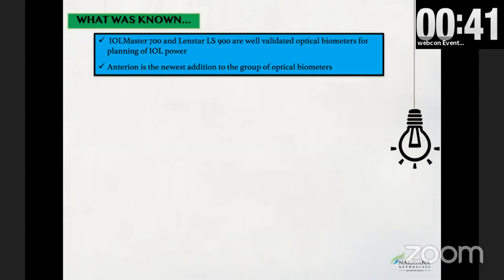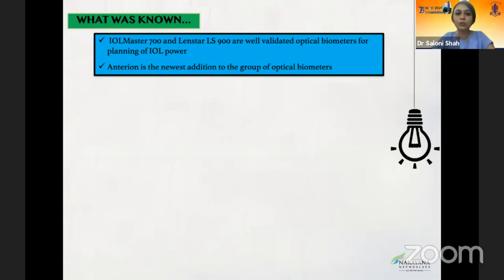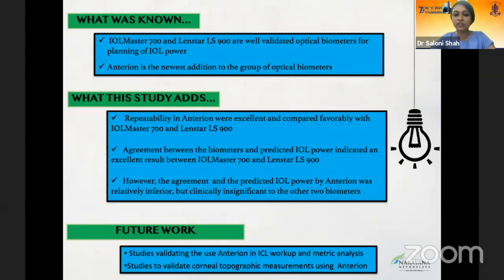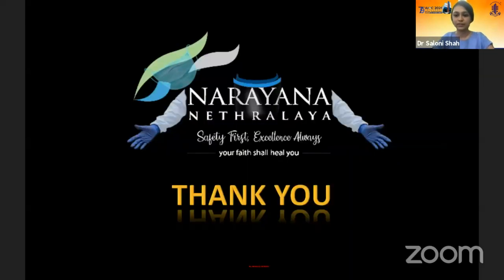IOLMaster 700 and Lenstar 900 are the optical biometers which are already present, and Anterion is a new addition. Thus, repeatability of Anterion was excellent and compared favorably with IOLMaster and Lenstar. However, the agreement between the IOL power measurements was inferior for Anterion, but clinically insignificant. For future work, we can use the Anterion for the ICL workup and the metrics analysis, and studies to validate corneal topographic measurements using Anterion can also be done. Thank you.